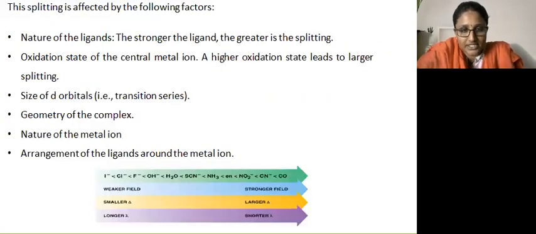This crystal field splitting is affected by the following factors: nature of ligands, oxidation state of the central metal ion, size of the d orbital, geometry of the complex, nature of the metal ion, and arrangement of the ligands around the metal ion. If you see this example, iodine, chlorine and bromine cause a weaker field, whereas cyanide and carbonyl form a stronger field.